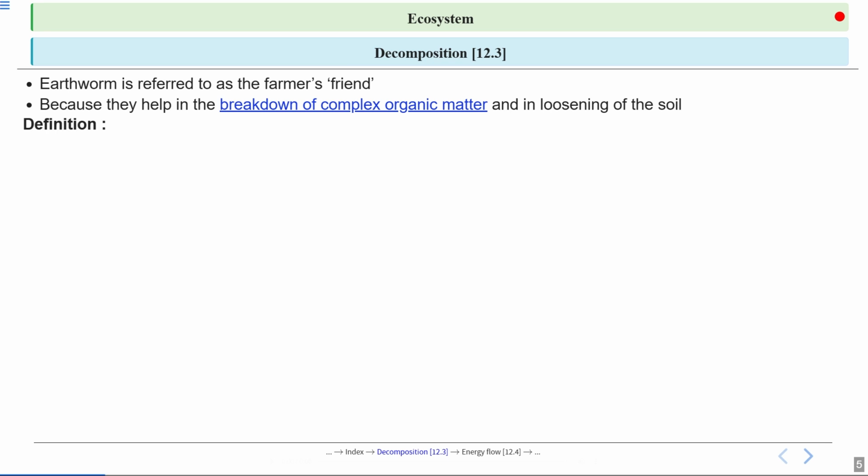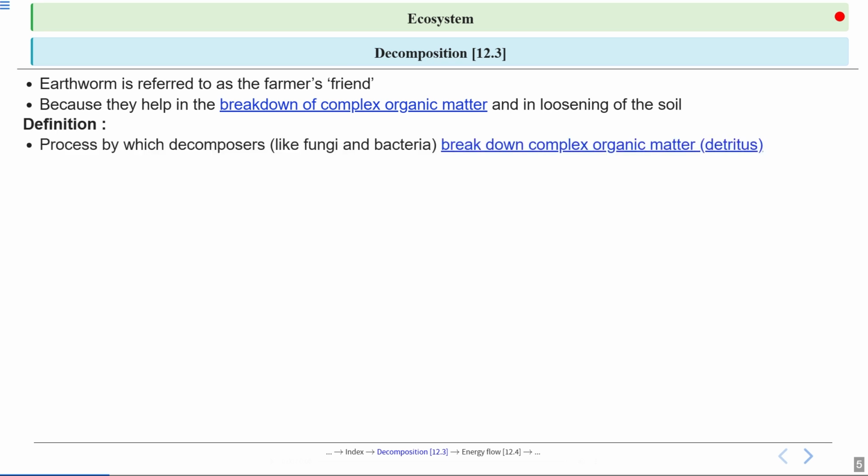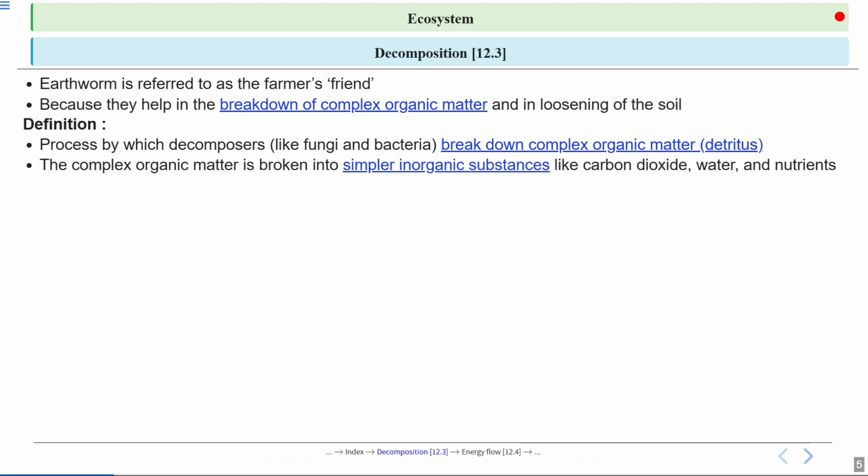Let's have a look at the definition of decomposition now. Decomposition is carried out by the decomposers such as fungi and bacteria. These tiny organisms break down complex organic matter, also known as detritus. As decomposers work, they convert complex substances into simpler inorganic ones like carbon dioxide, water, and nutrients. These simpler substances can then be used by plants to grow, completing the cycle. So decomposition is like nature's way of recycling, making sure nothing goes to waste in the ecosystem.